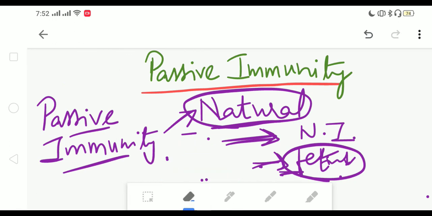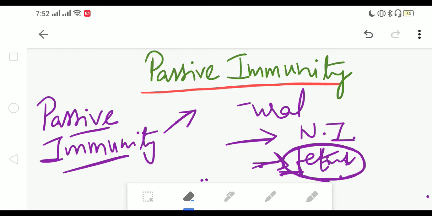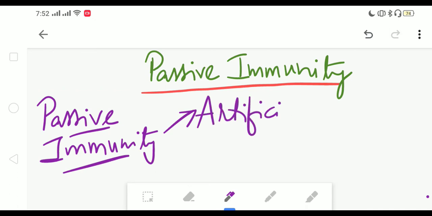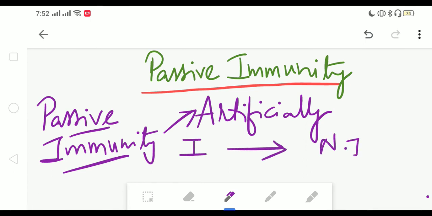Then there is another form, that is artificially acquired passive immunity. In this, basically antibodies or immune cells are transferred from an immune person to a non-immune person.